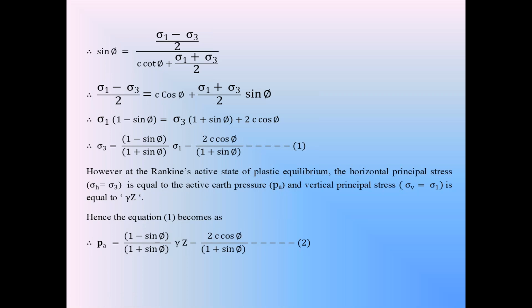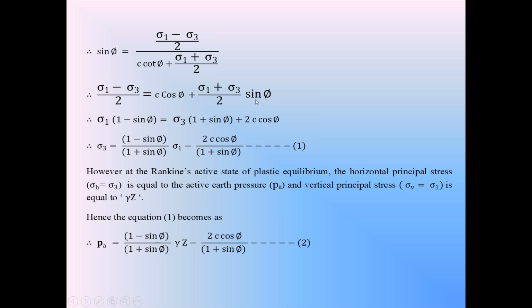So expanding the right hand side, you will get the equation sigma 1 minus sigma 3 is equal to 2C cos phi plus sigma 1 sin phi plus sigma 3 sin phi.